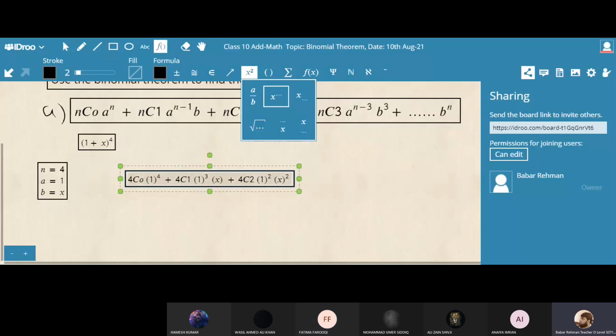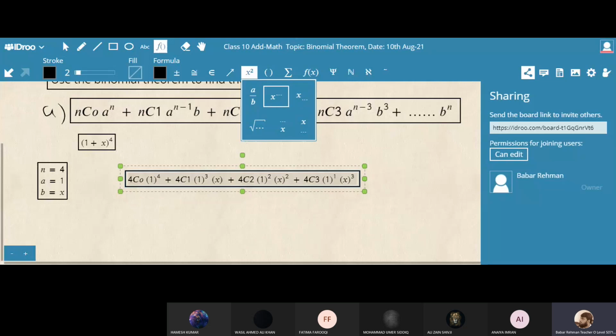Okay, next term, please. 4C3. Then in the bracket we will write 1 and then the power will be 1. Then b, x power 3. Very good.